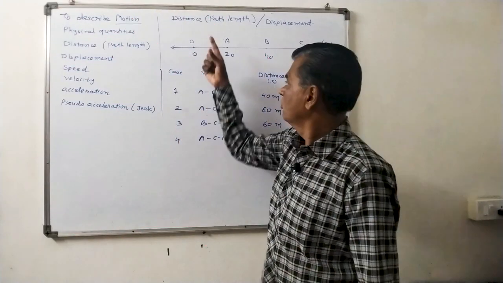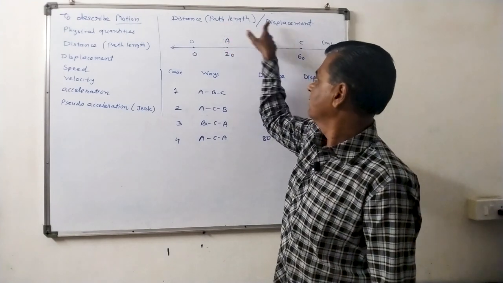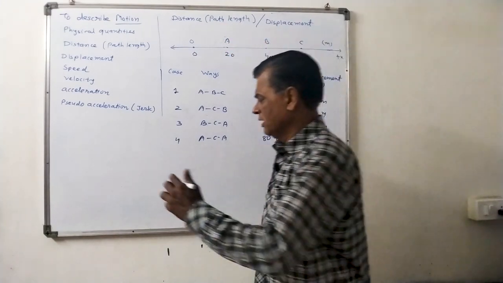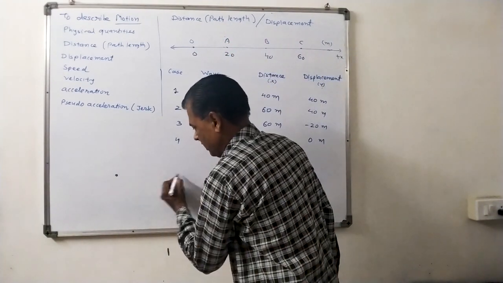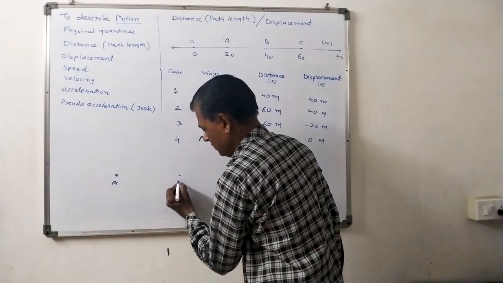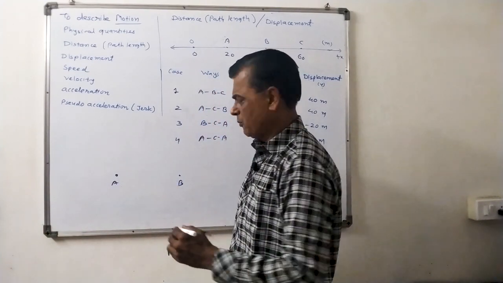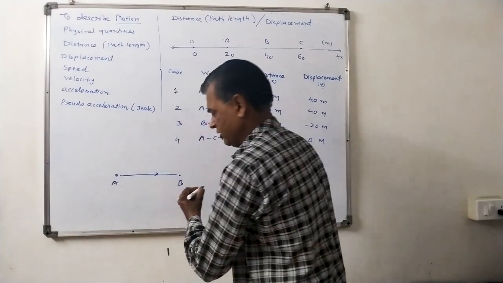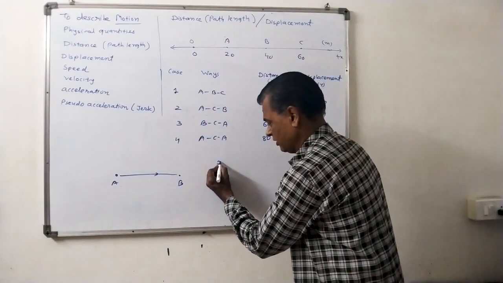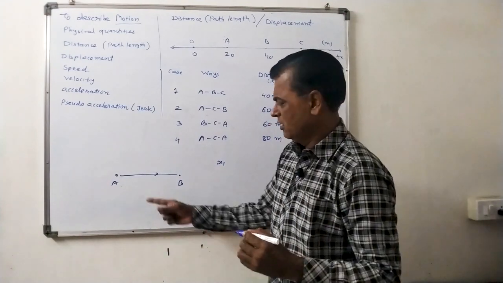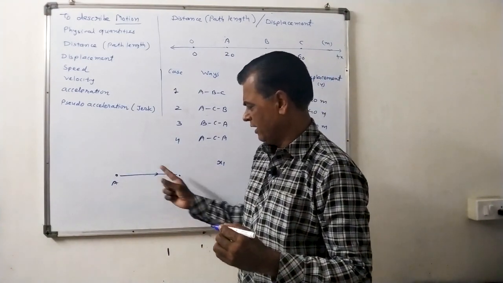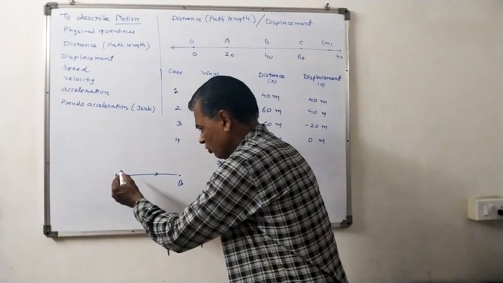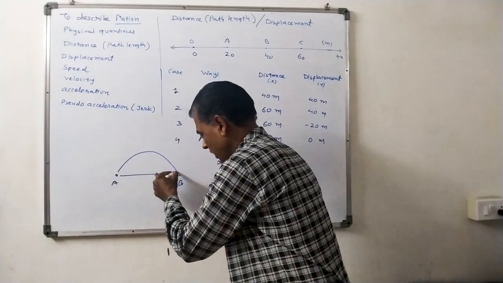I will explain the difference between path length and displacement. Here 2 points are given, A and B. The body starts from point A and reaches B on a straight road, and the distance covered by the body is x1. Second, the body starts from point A and reaches B and moves on a semicircular path.